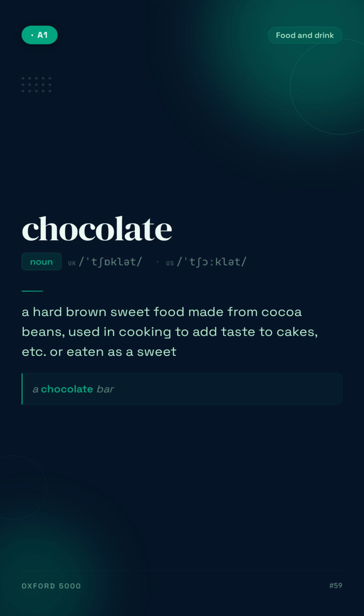Chocolate. A hard brown sweet food made from cocoa beans, used in cooking to add taste to cakes, etc. or eaten as a sweet. For example, a chocolate bar.